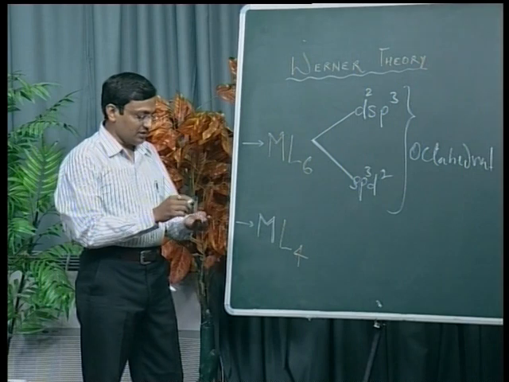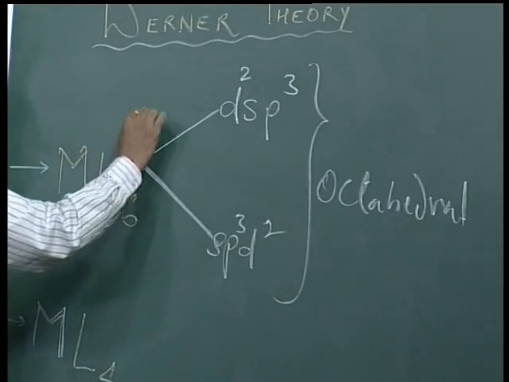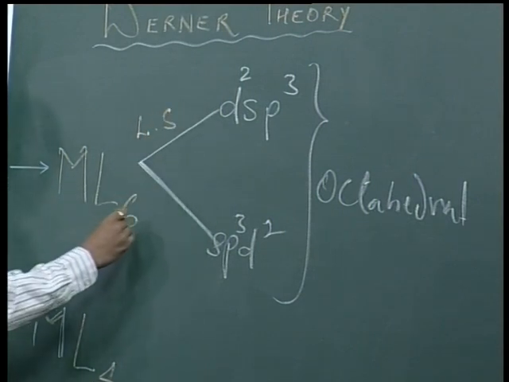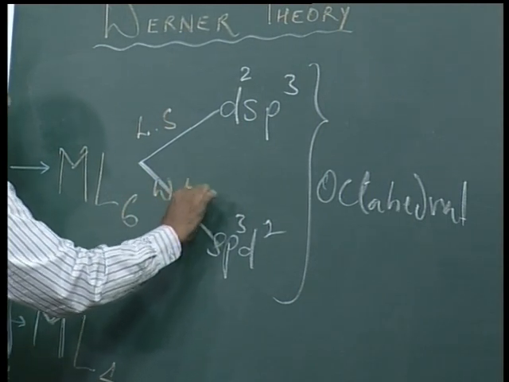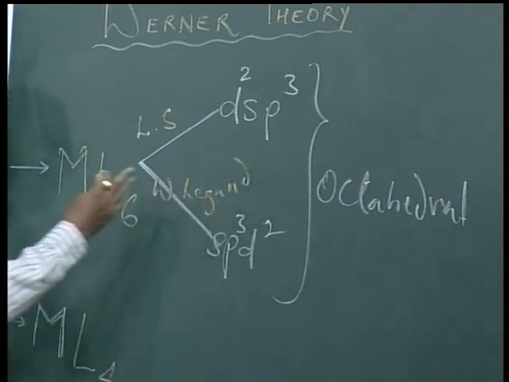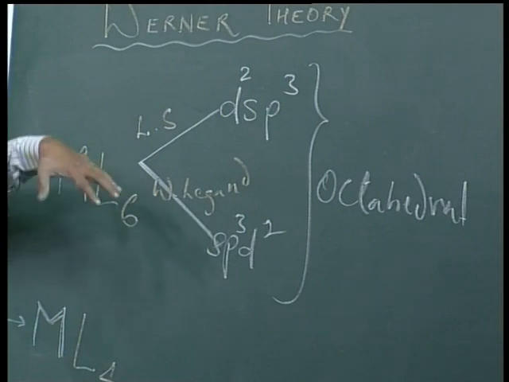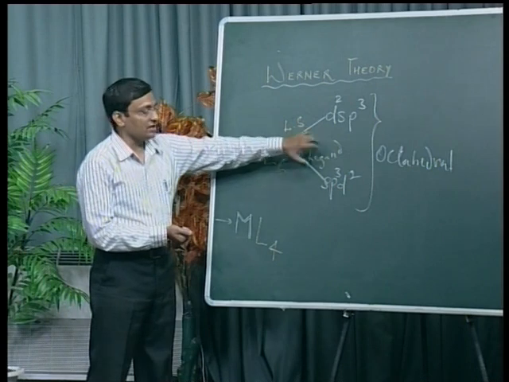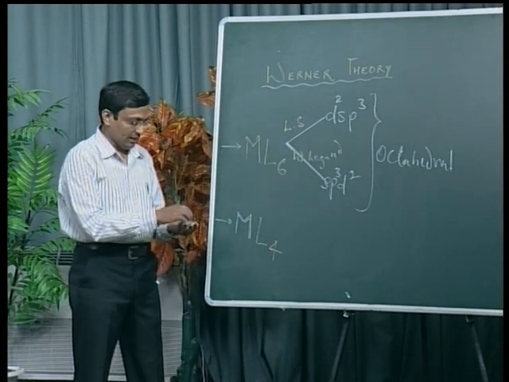Here the hybridization depends on the nature of the ligand. If the ligand is strong, hybridization will be d2sp3. If the ligand is weak, hybridization is sp3d2, remember. But in both cases the shape will be octahedral, the geometrical structure is the same. But due to the nature of the ligand, the hybridization changes, and even the magnetic properties differ. So I am giving an example.